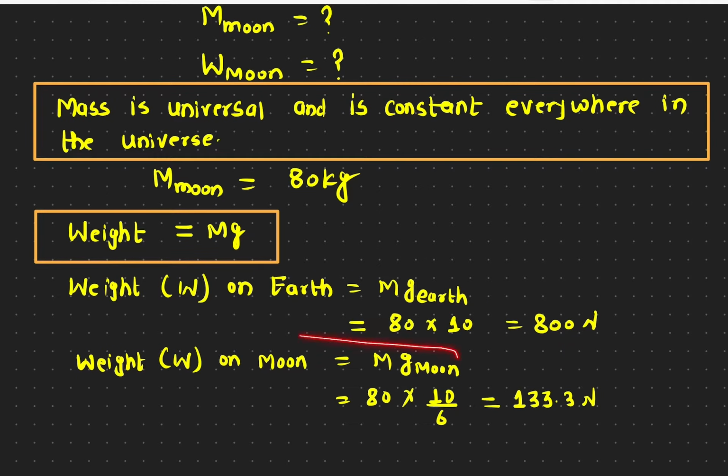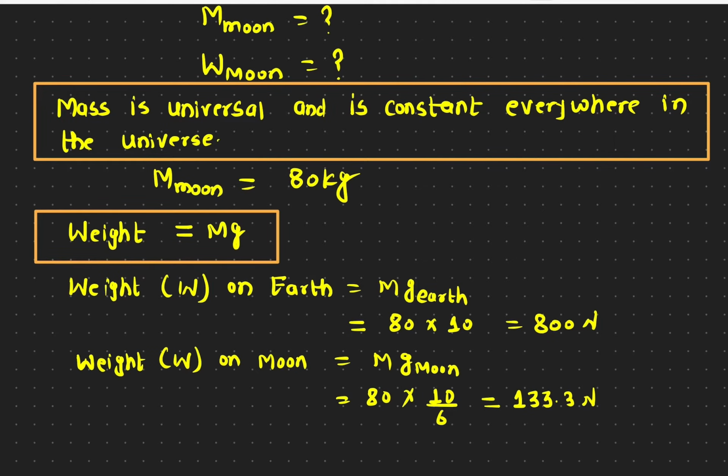And now on the moon surface, g on the moon, the value is about 10 divided by 6. That's the value. It is 1/6 of the Earth's surface acceleration due to gravity. So it is about 133 Newton, and it has to be 6 times smaller than the weight on the Earth's surface. So the weight does change. Even on the Earth's surface, it does change if you go from equator to pole, or if you go inside, or if you go to a plane that is at a very high altitude. So the weight of an object changes.